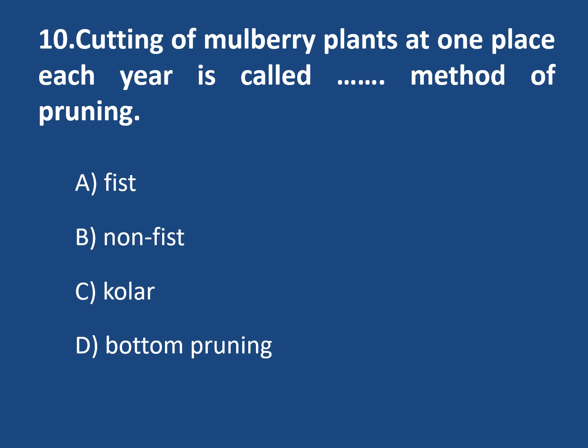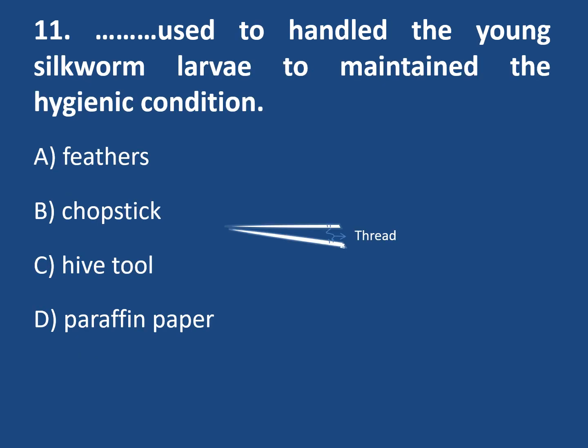Okay, so here the correct option is fist. Cutting of mulberry plant at one place on the main stem each year is called the fist method of pruning. The advantage of this fist method is that the stem becomes thick and it shows resistance against disease.